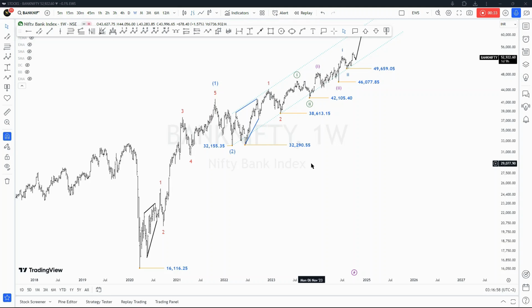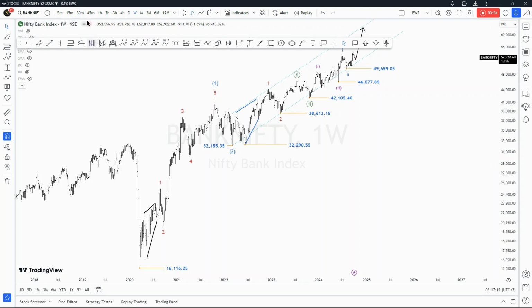So I'm going to look at Nifty Bank Index, starting from higher time frames, probably down to daily or four-hour, as well as Nifty 50. So starting off with Nifty Bank Index, of course, you can see it's listed under NSE, which is probably a stock exchange in India, I guess.